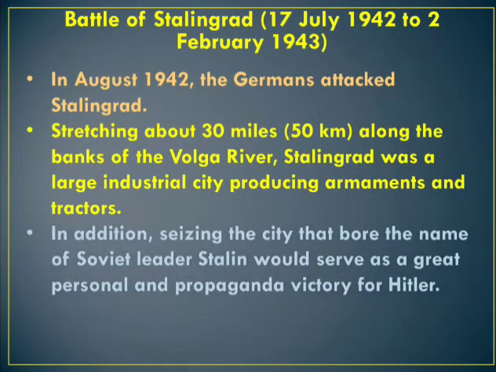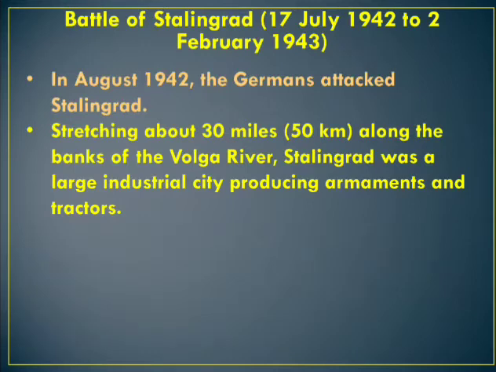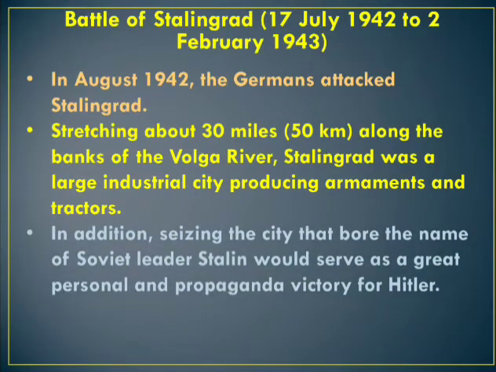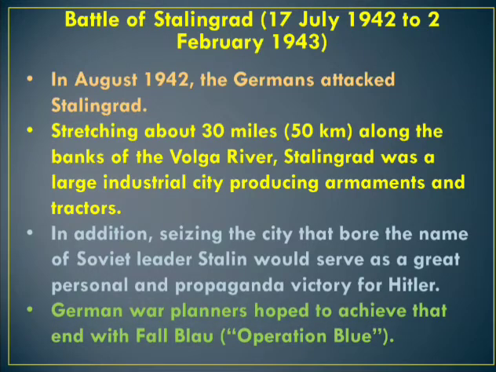Why did the Germans attack Stalingrad? Stalingrad was a large industrial city producing armaments and tractors. If they captured Stalingrad, it would cut Soviet transport links with southern Russia and enable the invading Germans to have access to the oil fields of the Caucasus.